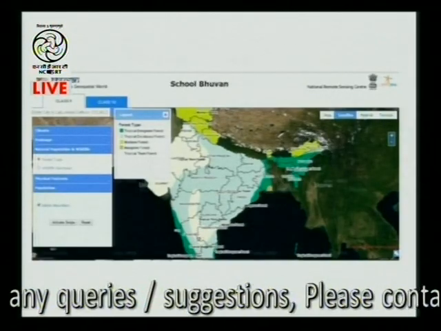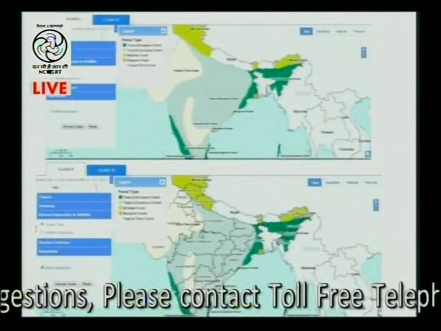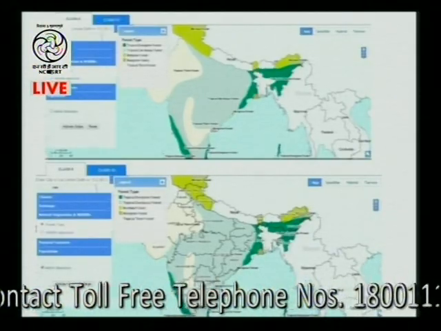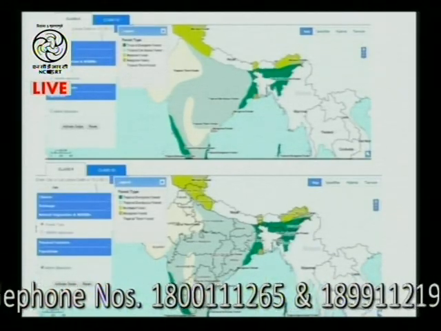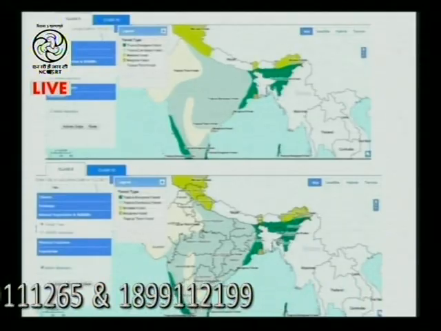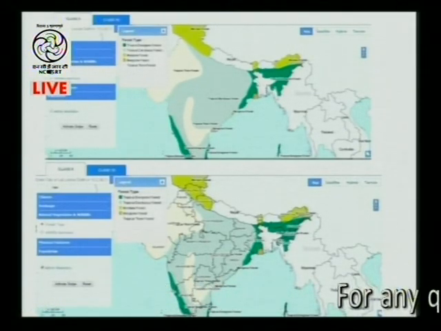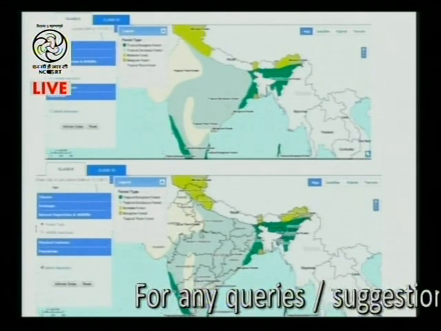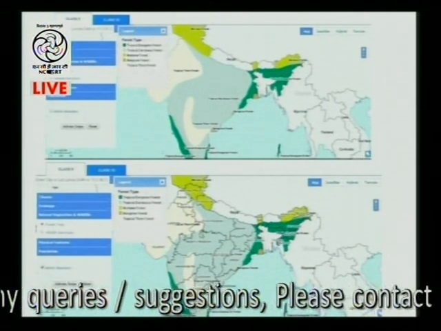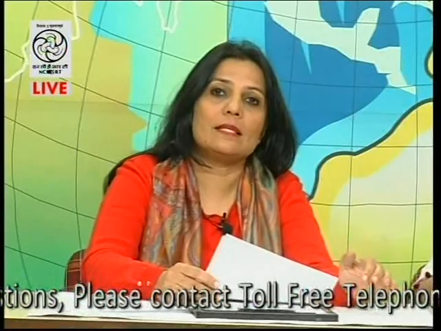Next slide. Here I have given both the maps. You can feel the difference. If you have to look for one particular state, it gives you a clear idea of which vegetation is found. Now this facility is available not only for this particular map, it is available for all the maps. At any point of time, you can overlay various maps, you can understand them, you can interpret them. Moving on to the next slide.